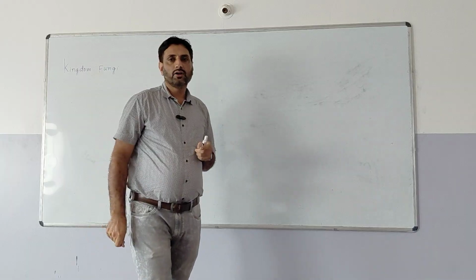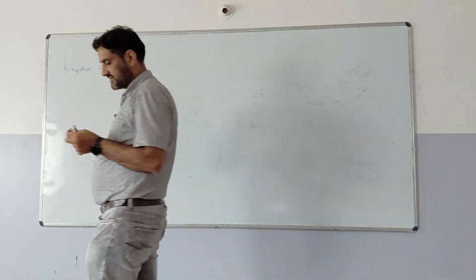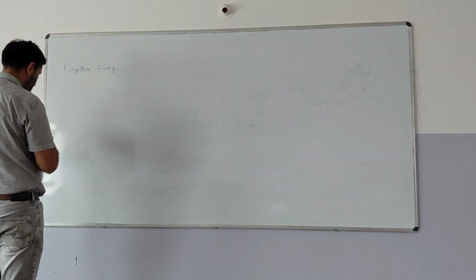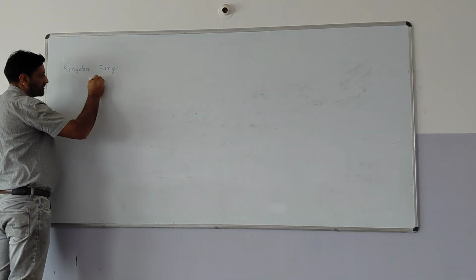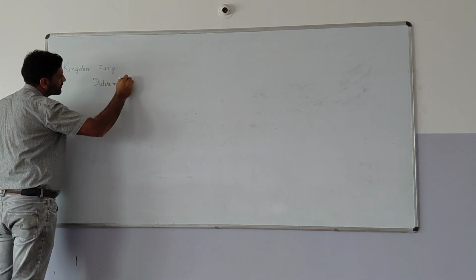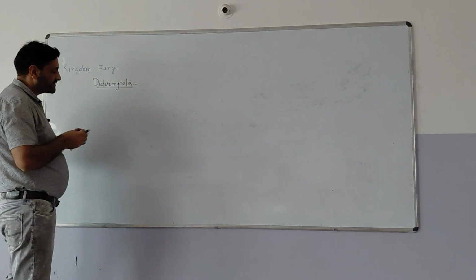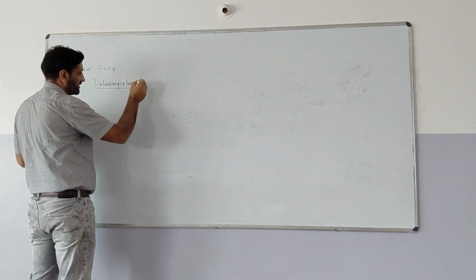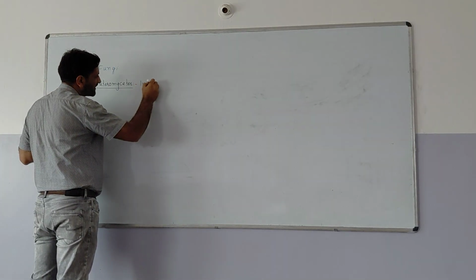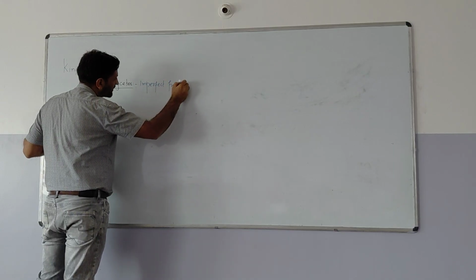Now this is the fourth class of the fungi, that is Deuteromycetes. These Deuteromycetes are also known as fungi imperfecti, or imperfect fungi. Why are they called imperfect fungi?